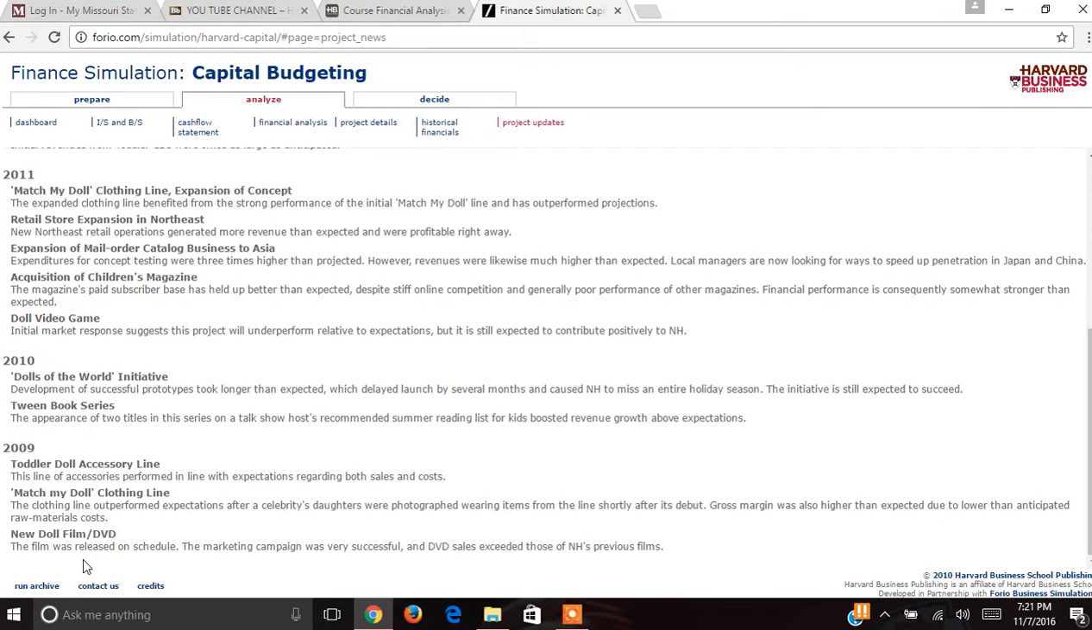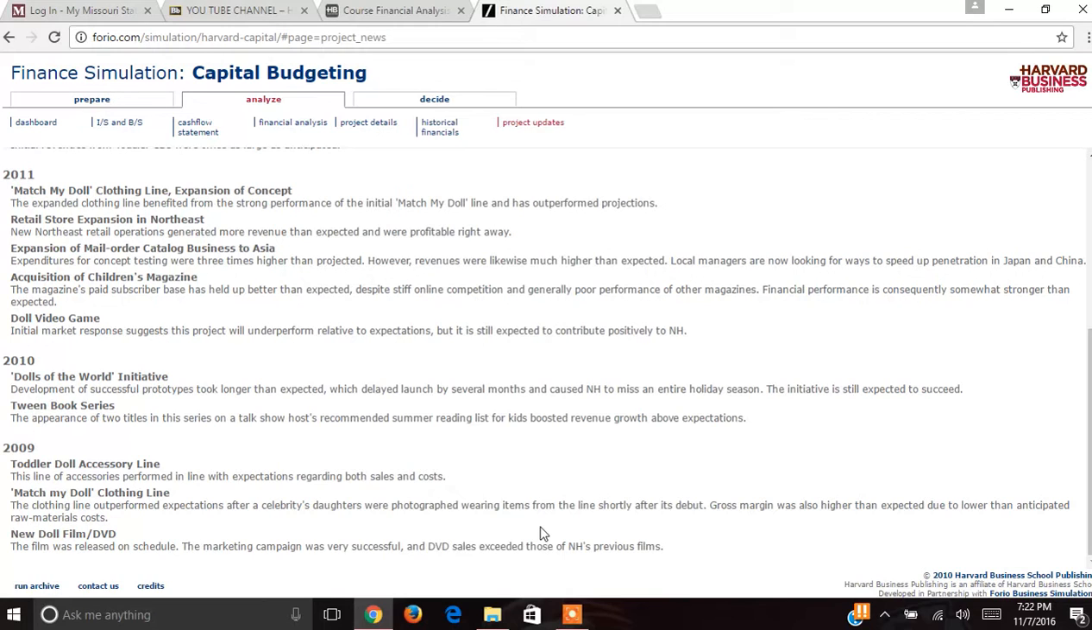The profitability index was at 8.93, which is also acceptable because the profitability index only has to be equal to or greater than 1 for the project to be acceptable. As you can see, the video was released on schedule and the marketing campaign was very successful, and DVD sales exceeded those of previous films.